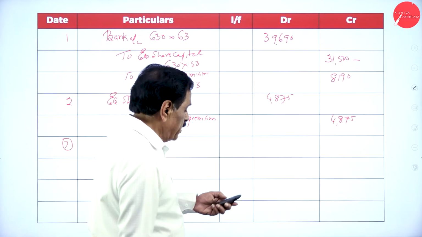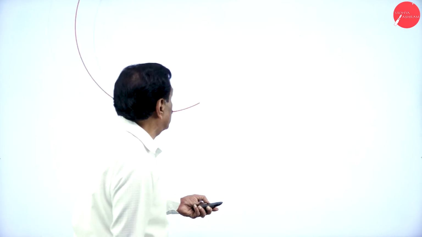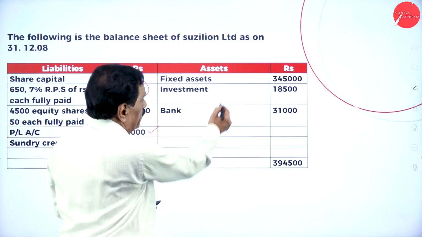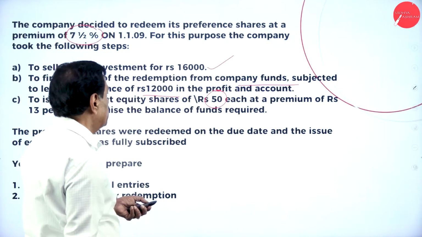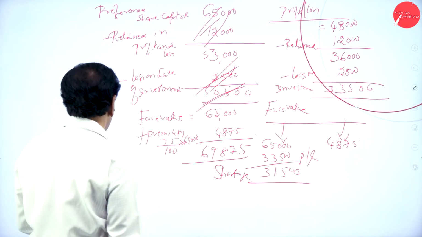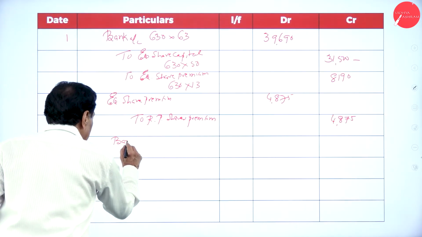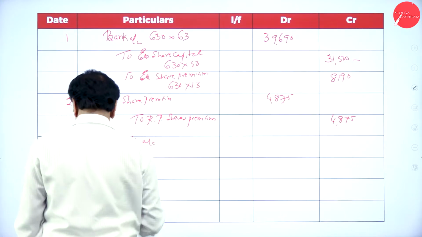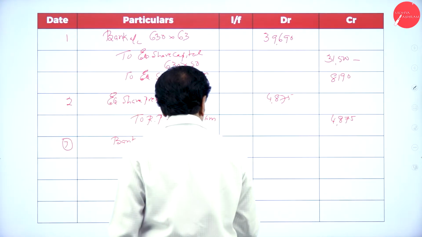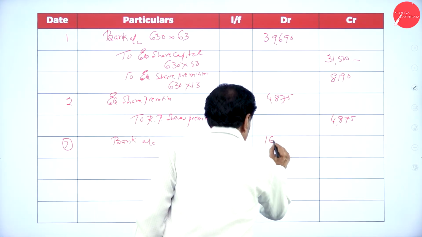What is the cost of investment? See the above, your investment is 18,500. It has been sold for 16,000. Bank account debit 16,000.